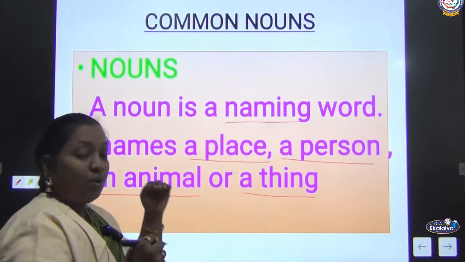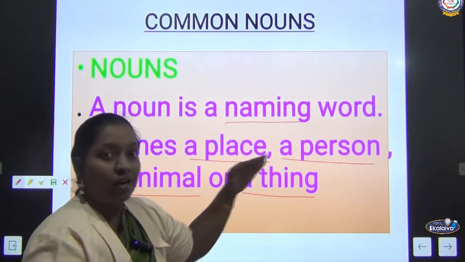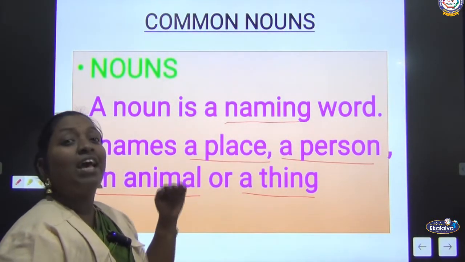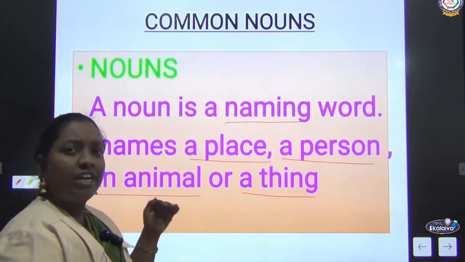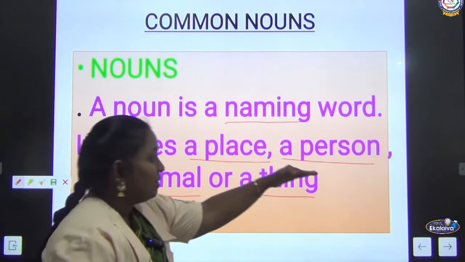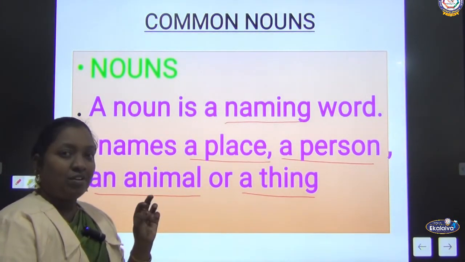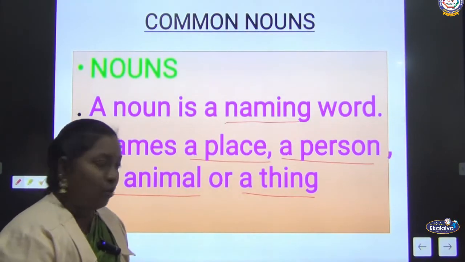Okay. So what is a noun? Do you understand? Noun means it's a naming word. What does it mean? It is a naming word. What all have names? It will represent the name of a place, a person, an animal, or a thing. So these are called what? It is a noun.